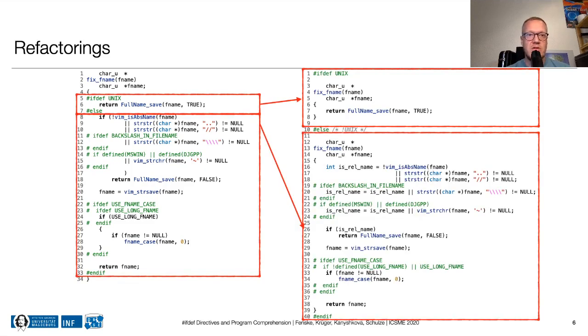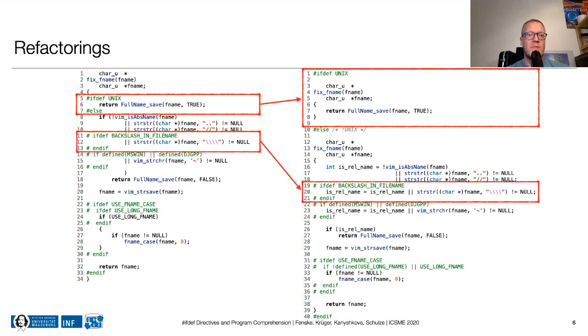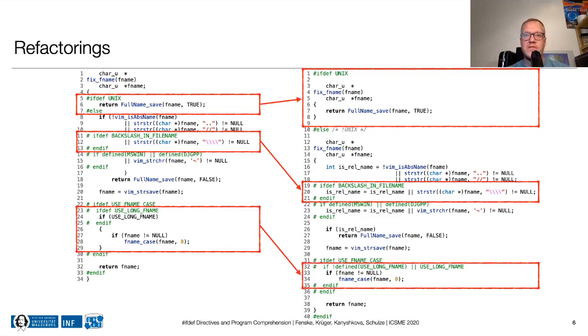If a function contained undisciplined directives, we disciplined them. And finally, if a compile time ifdef was mixed with a runtime if, we refactored it so that only compile time ifdefs were used. However, that last refactoring was used only once in the Vim example that you see on the slide.